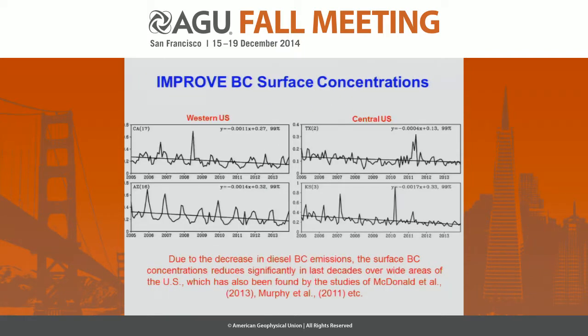We also take a look at the ground-based measurement of black carbon, the IMPROVE data, to see, with the emission control and the decrease in diesel black carbon emission, whether in Western US like California and Arizona, it shows a significant decrease of surface black carbon concentration. And also in Central US, this is Texas and Kansas, they also showed a decreasing trend of the surface black carbon concentration.